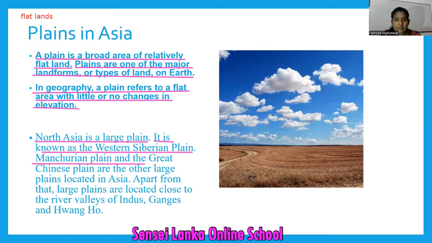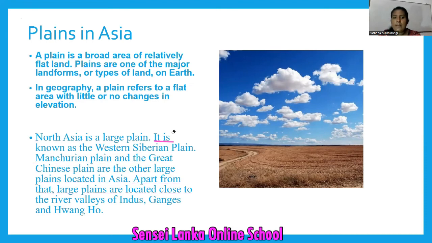Manchurian Plain in China. The Great Chinese Plain are the other large plains located in Asia. Remember the examples? Apart from that, large plains are located close to the river valleys of Indus. Plains near the Indus River Valley, plains near the Ganges River Valley, plains located near the Hoang Ho River Valley. They are also special. And also, dear children, you have to remember the plains are very useful because they are